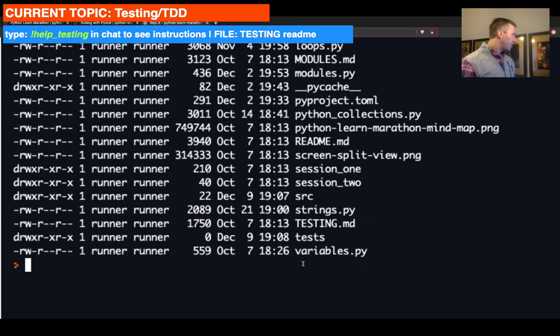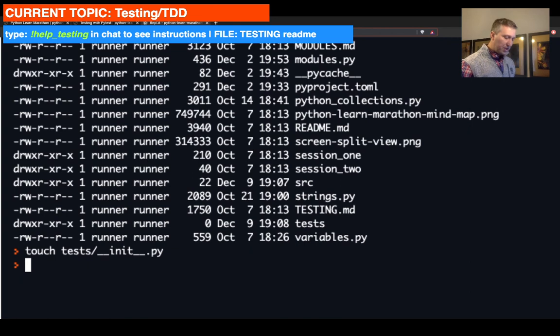And then the next thing we are going to do is create an __init__.py file in the tests folder, right? So again, we're going to use touch because we're not putting anything in there. We just needed to indicate that this is the root of our test folders. So we do touch. My apologies. It's going to be touch tests/__init__.py. Make sure you run that.